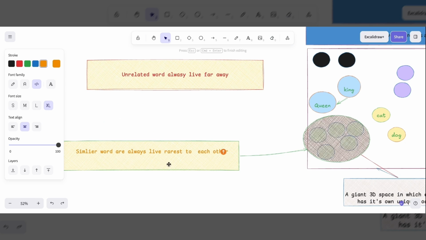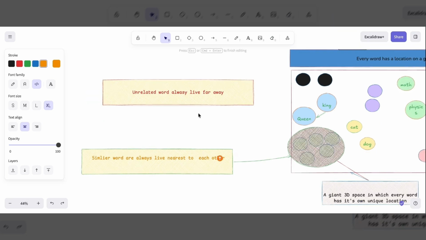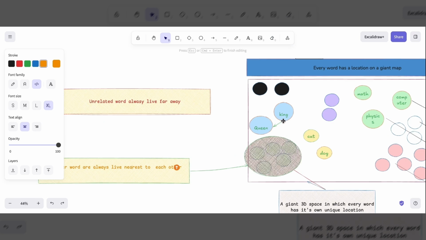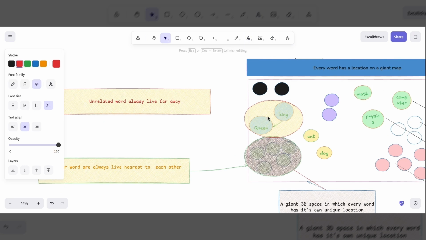That's where the model comes in. The model takes a word as input and transforms it into a list of numbers. This process is called embedding generation. The output is what we call a vector. A vector is simply a long list of numerical values. For example, the word king might become something like 0.45, -0.21, 0.78, 0.11, -0.34.